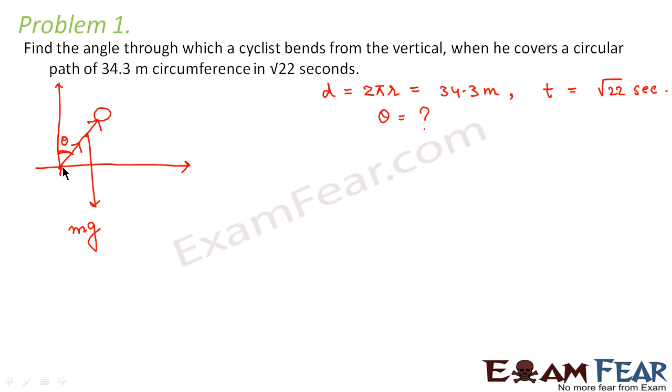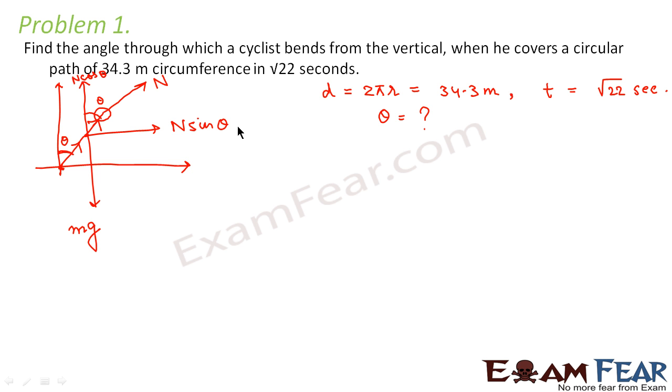Therefore, the normal reaction would be perpendicular to this. If this is theta, then along this direction the component of normal reaction would be n cos theta, and on this side it would be n sin theta.